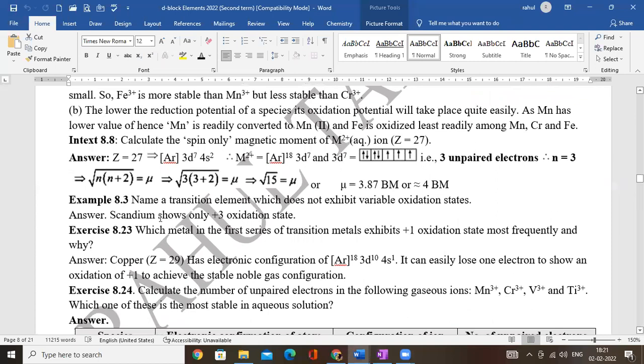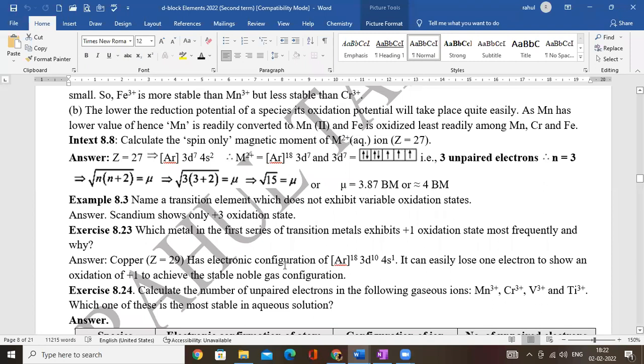So I thought I have already taken up these questions, like name a transition element which does not have variable oxidation state. Of course, scandium, which shows only +3 oxidation state. Then which metal in the first transition series has +1 oxidation state more commonly. It's not chromium, because most of the time people used to write chromium. It is copper. Copper is stable in +1 oxidation state, of course, because it has a 3d10 configuration. But in aqueous medium, you know that it is always copper 2 positive, which is more stable rather than copper 1, right? Because copper 1 has a tendency to disproportionate into copper 2 positive and copper in solid. This also we have done.